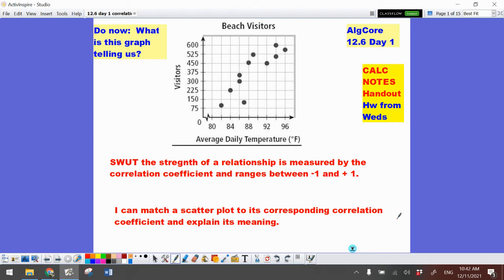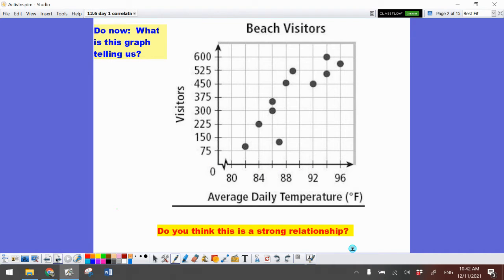We're talking about beach visitors, and we have average daily temperature and number of visitors. If it's cold, are you going to want to go to the beach? Probably not. But if it gets warmer, then we know that more people are going to go to the beach. So we can say that this is a positive, pretty strong relationship. It's kind of a middle relationship in terms of strength. Let's just say that's medium strong.